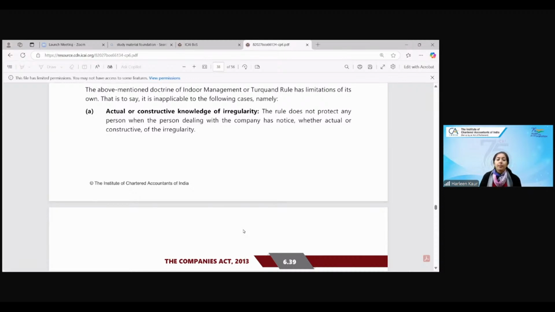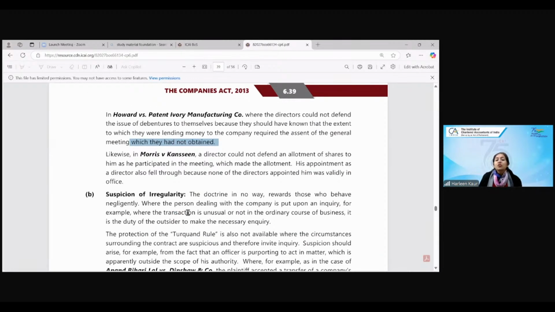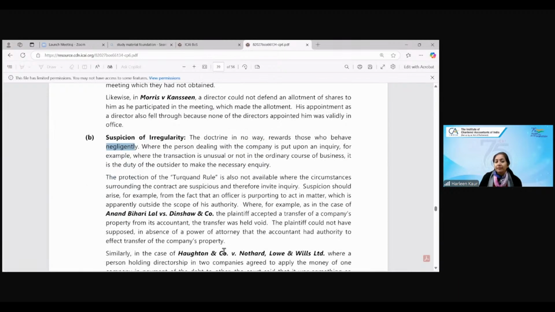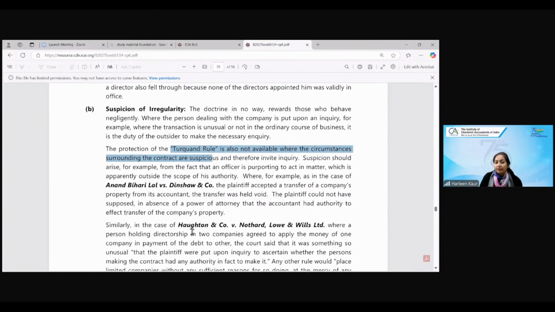All right. The second is suspicion of irregularity. Those who behave negligently, if you're behaving in a negligent manner, then you will be held liable, not the whole company. Turquand's rule is not applicable to suspicious activities. Say, for example, Anand Behari Lal versus Dinshaw and Company. This is a very interesting case. The plaintiff accepted a transfer of the company's property from an accountant. The plaintiff could not have supposed that the power of attorney accountant had no authority to sell. Then it is the outsider's fault.